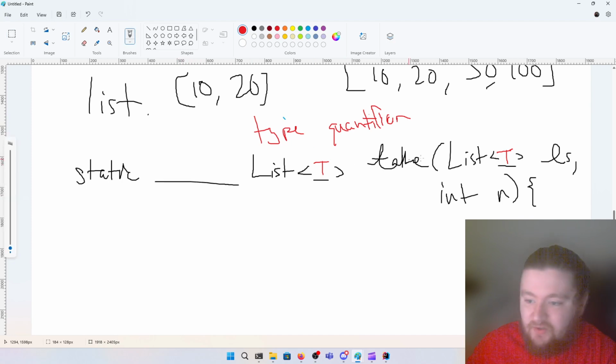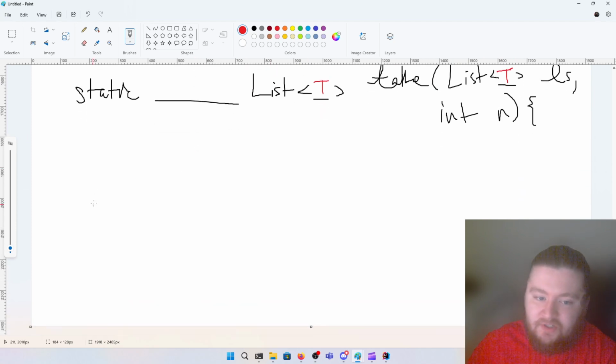So we've actually already done the majority of this. We're going to say that this method receives a list of type T, and it returns a list of type T. But how do we say that T is in the scope of this method? So the type T is parameterized over this method. Okay? So when we call the method, the type of the list that we give to it is going to be substituted for T.